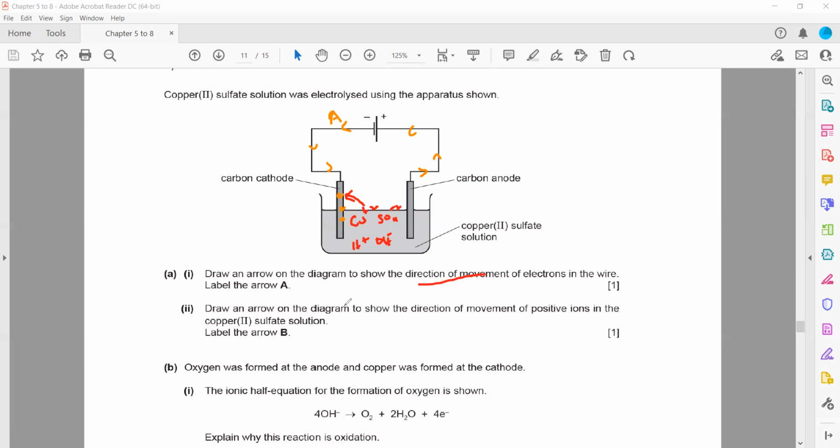Then draw an arrow on the diagram to show the direction of movement of copper positive ions, where copper ions are attracted toward the cathode, so that is represented by letter B. So A is the movement of electron and B is the movement of copper ions. And for negative ions, sulfate, nitrate and carbonate never move. So when hydroxide ion will move there, this is always a fixed equation that it gives oxygen and water molecules.